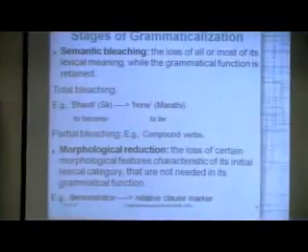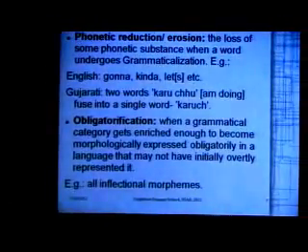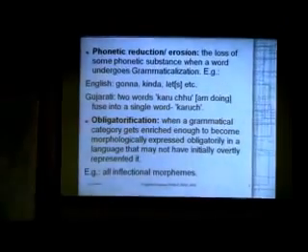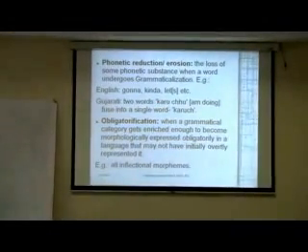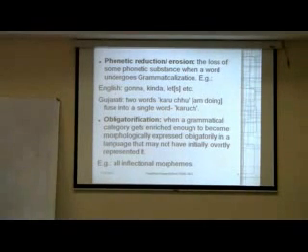which is basically when it becomes grammaticalized. The next one is phonetic reduction or erosion. So when something is undergoing grammaticalization, it starts stripping off some of its phonetic substance. So for example in Gujarati, we say karu chu, which means I am doing, and that becomes karuch, it becomes a single word. Right? And of course in English you have this stripping down happening when you say kinda and let's and so on. So that's phonetic reduction.